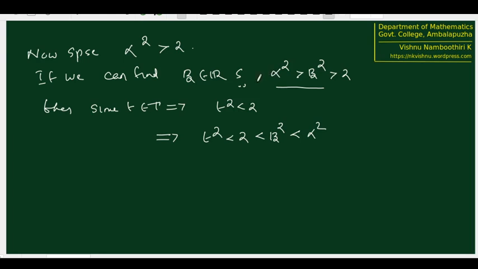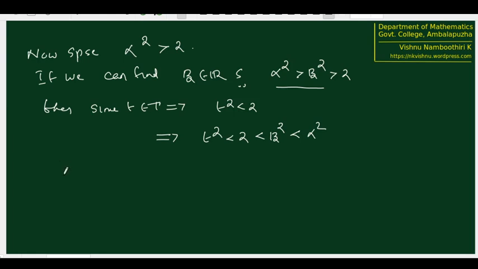Therefore, our aim is to find a beta in such a way that alpha square is greater than beta square. As in the previous case we wanted some element bigger than alpha, so we chose alpha plus 1 by n. Here we want some element less than alpha, so probably we should choose alpha minus 1 by n. So we will see what happens after that.